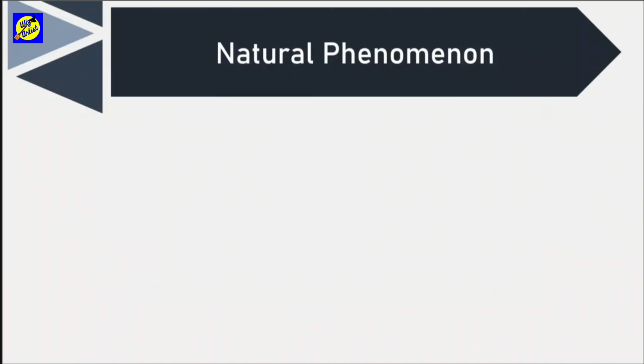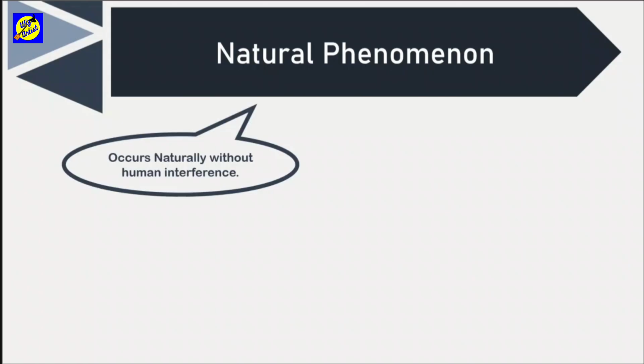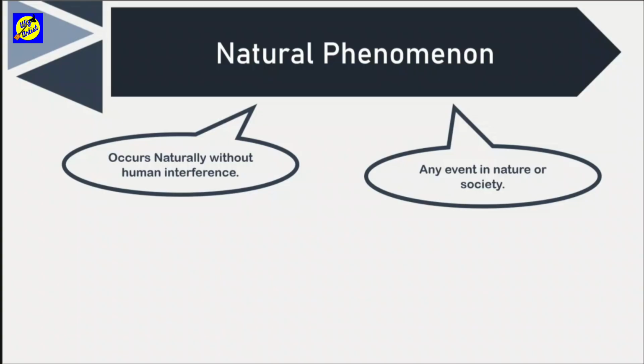In this chapter, we are going to study about natural phenomena. What exactly do these words mean? Natural means something that occurs naturally without human interference. That means that human beings have no influence over these events or these things. Phenomenon means any event in nature or society, mostly something that is unexplained. That is, the reason why that happens is not yet known.